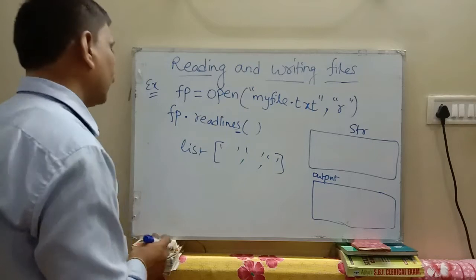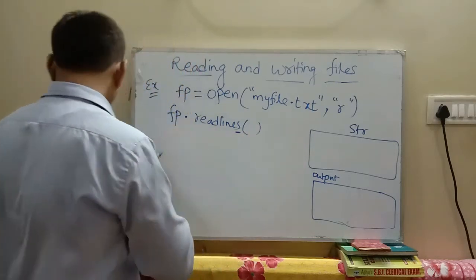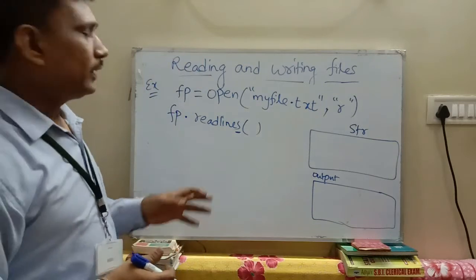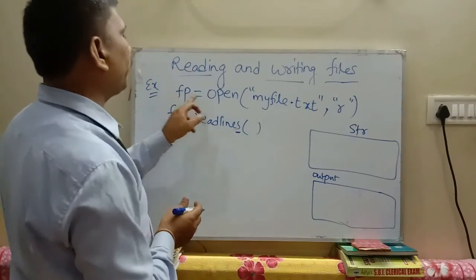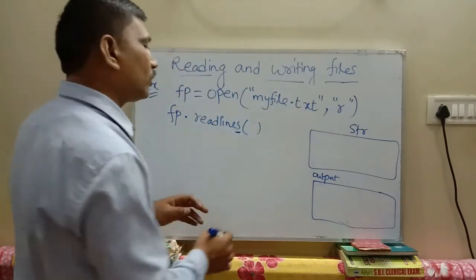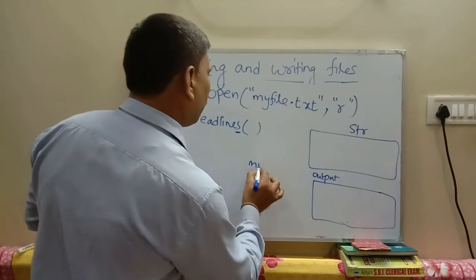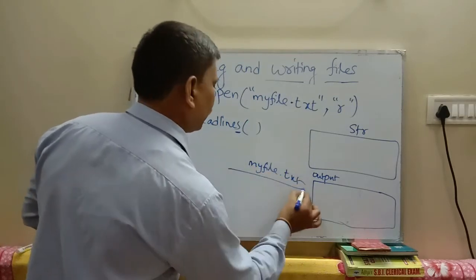Next, let us observe everything in this example. I am writing fp = open("myfile.txt", "r") with read mode. First I am creating myfile.txt here.